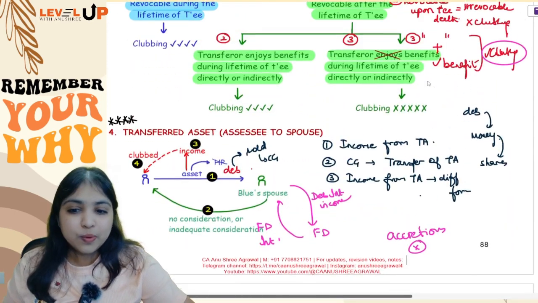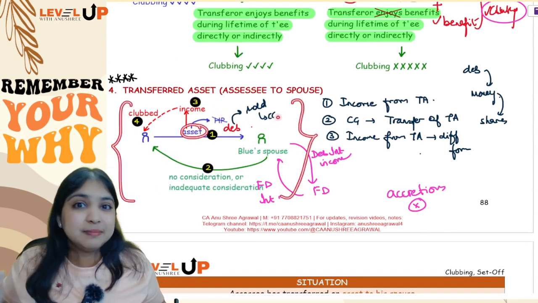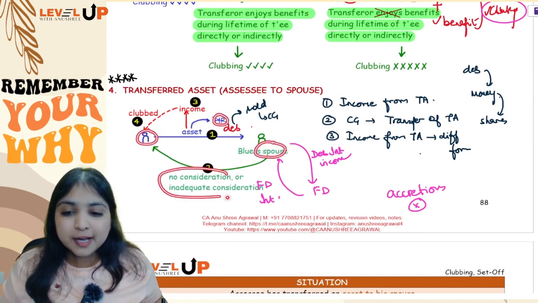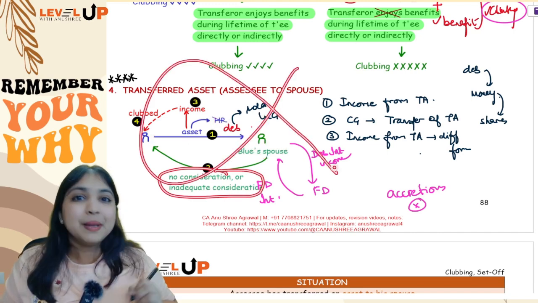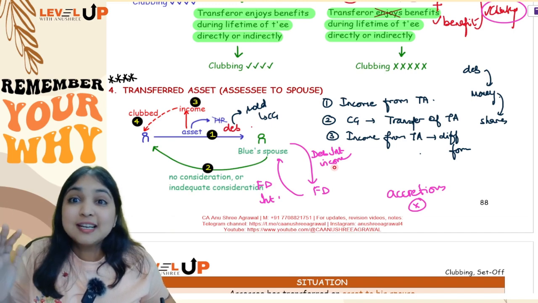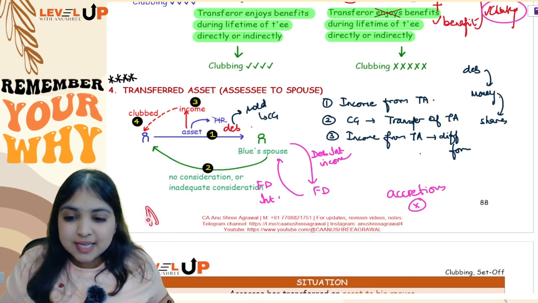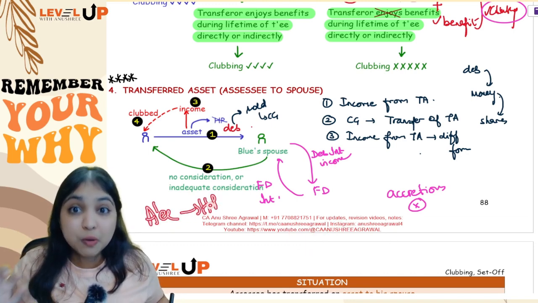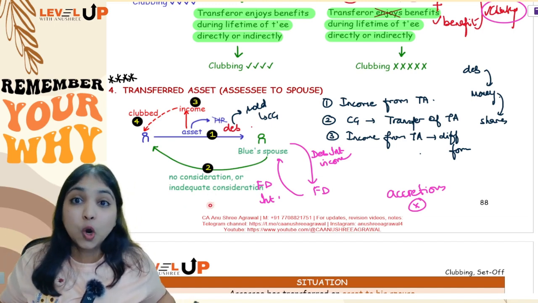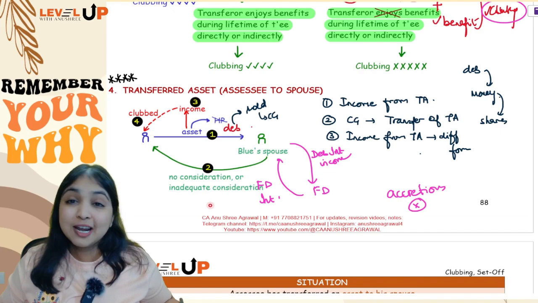Okay, now listen to one small point over here. In this entire adjustment, the asset can be any asset except house property. If Blue transfers a house property to his spouse for no consideration or inadequate consideration, this clubbing provision will not apply, because if assessee transfers house to spouse for no consideration or inadequate consideration, the deemed owner concept will apply. You know this, right? If assessee transfers a house property to his spouse, or to his minor child other than minor married daughter for no consideration or inadequate consideration, you will apply deemed owner concept in those cases and not the clubbing concept.